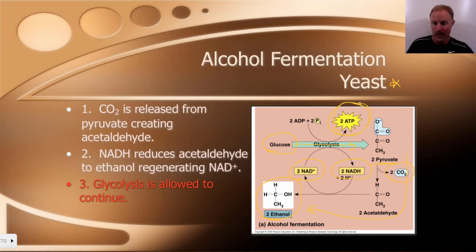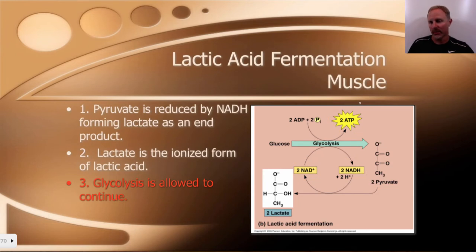Now with lactic acid fermentation, if you went out and ran really, really quickly, your cells would be starved of oxygen. Of course, you'd still be breathing, but your cells would be starved of oxygen. As a result, pyruvate is having a hard time getting into the mitochondria. It's starting to back up, and glycolysis would otherwise start to slow down if we didn't have a way to take this NADH that's being produced and run it back into NAD plus, which is then going to go through glycolysis with us to generate more ATP.